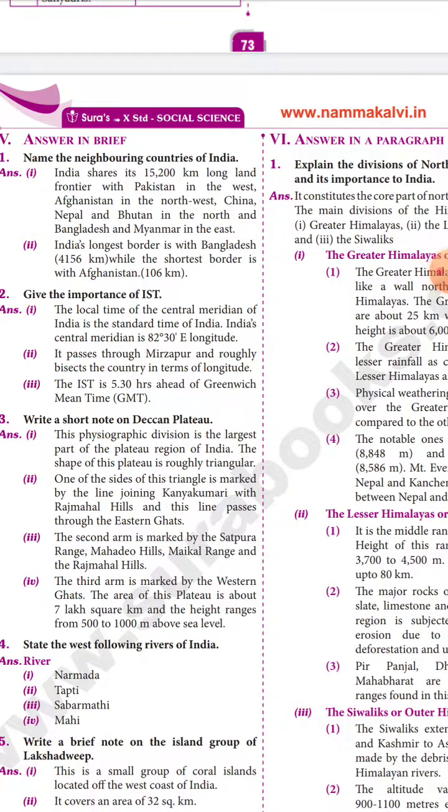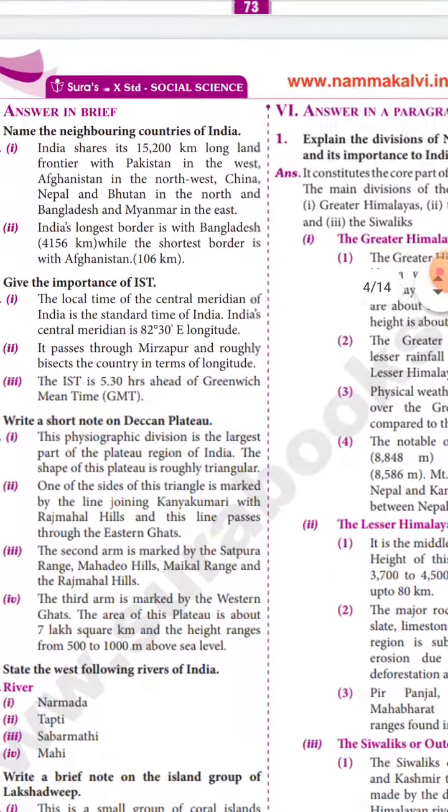Name the neighboring countries of India. India shares a 15,200 kilometer long land frontier with Pakistan in the west, Afghanistan in the northwest, China, Nepal and Bhutan in the north, and Bangladesh and Myanmar in the east. So India's largest border is with Bangladesh and the shortest border is with Afghanistan.